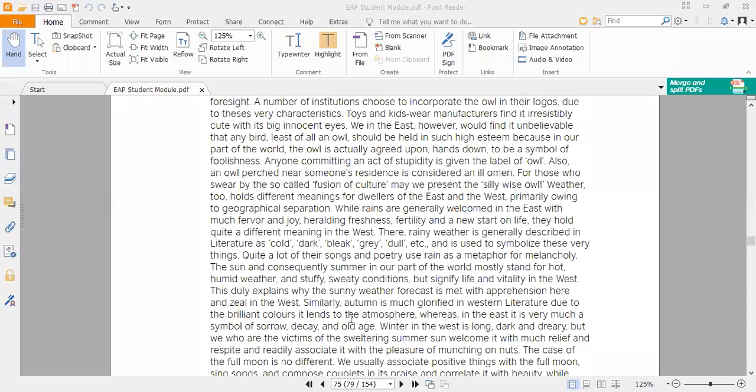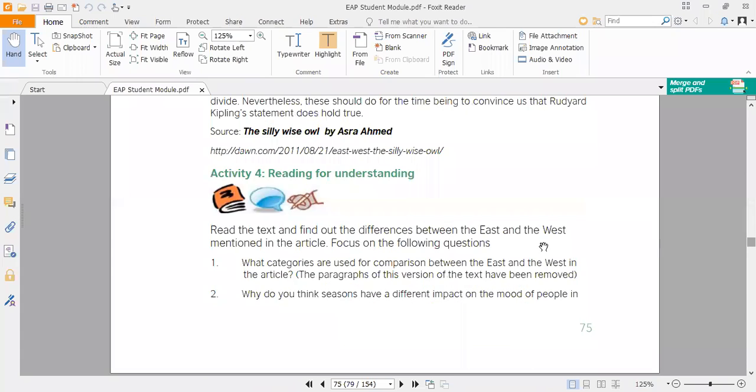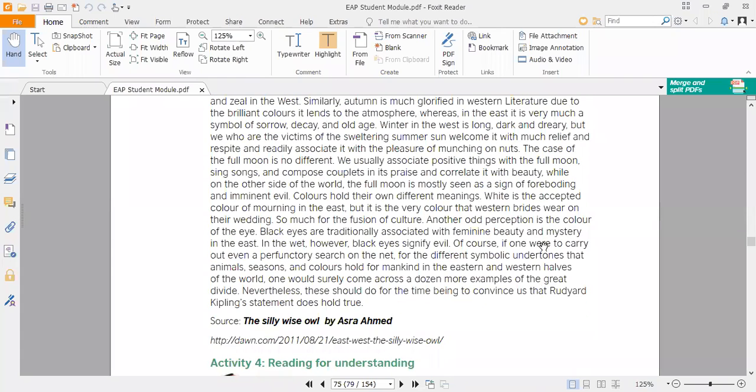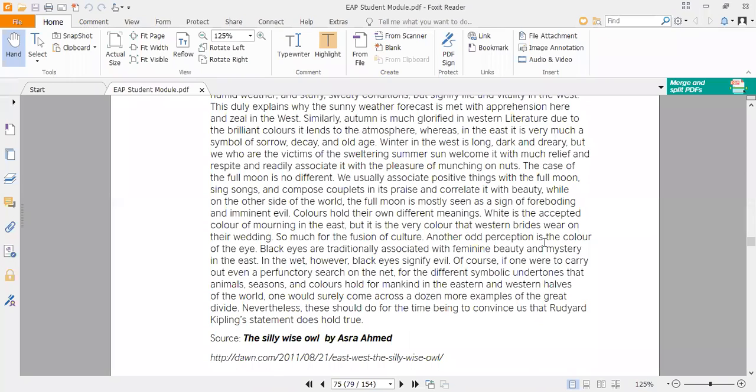Similarly, autumn is much glorified in Western literature due to the brilliant colors it lends to the atmosphere. Similarly, we people do not like the autumn season, and Western people like the autumn season, and the glorification and celebration of the autumn season can be seen from their literature as well, where they glorify and appreciate this season.